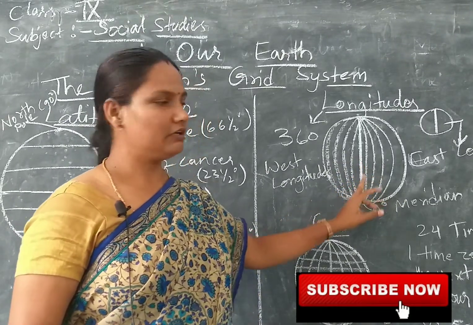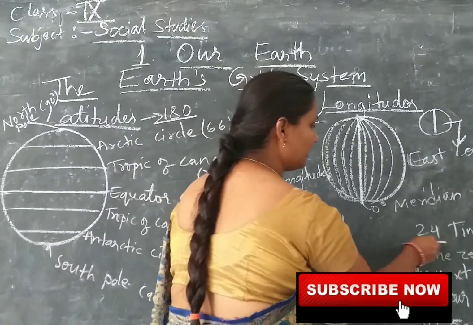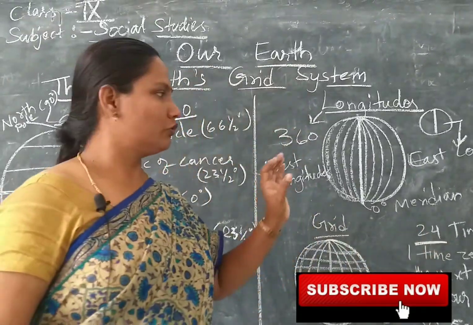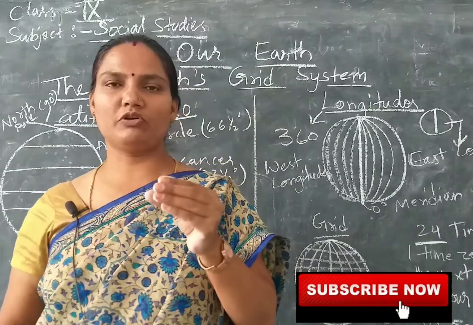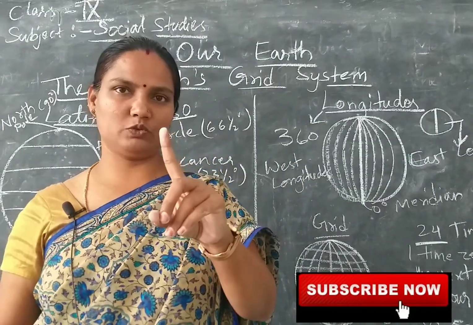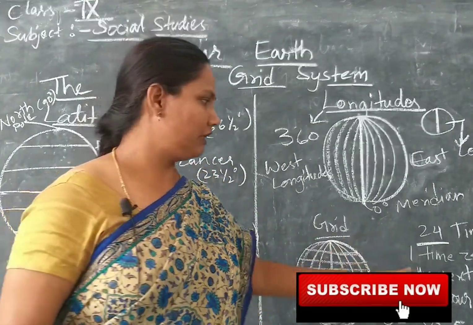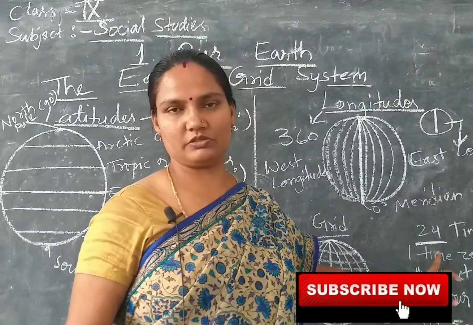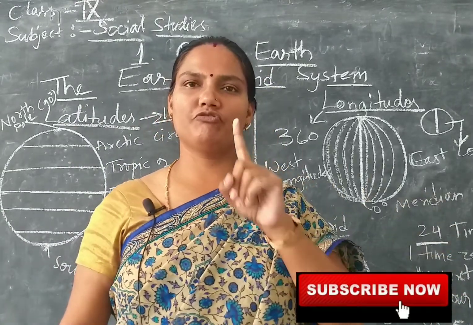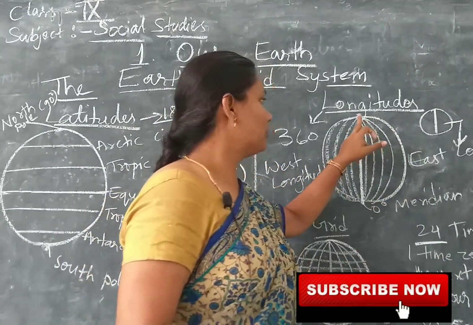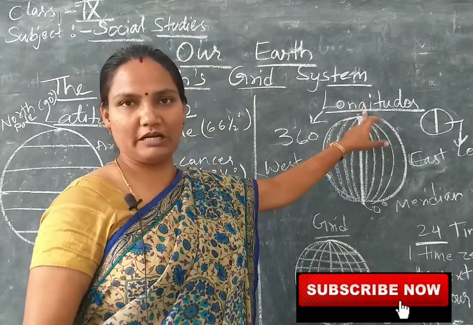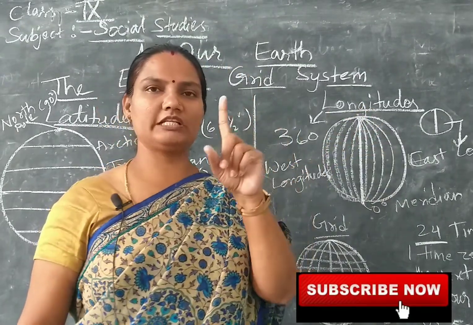Altogether we have 24 time zones. So we clubbed a few groups of longitudes in one time zone. In one time zone we have 15 longitudes, which is equal to 1 hour. So if we are moving from 0 to 1 time zone, it takes 1 hour.